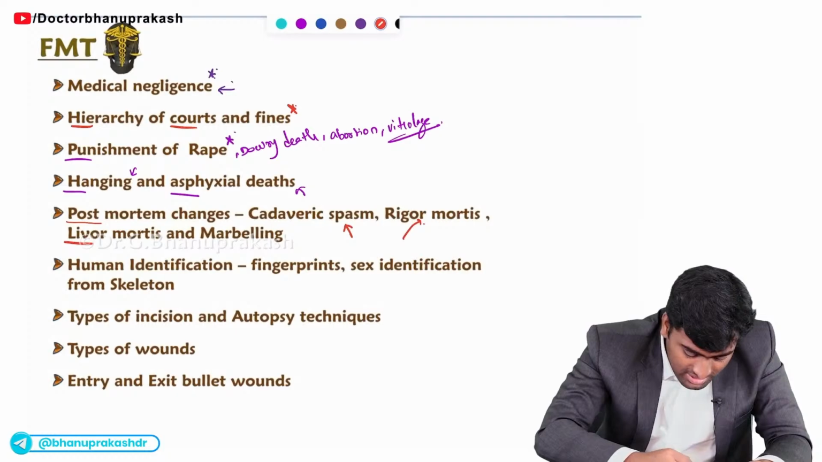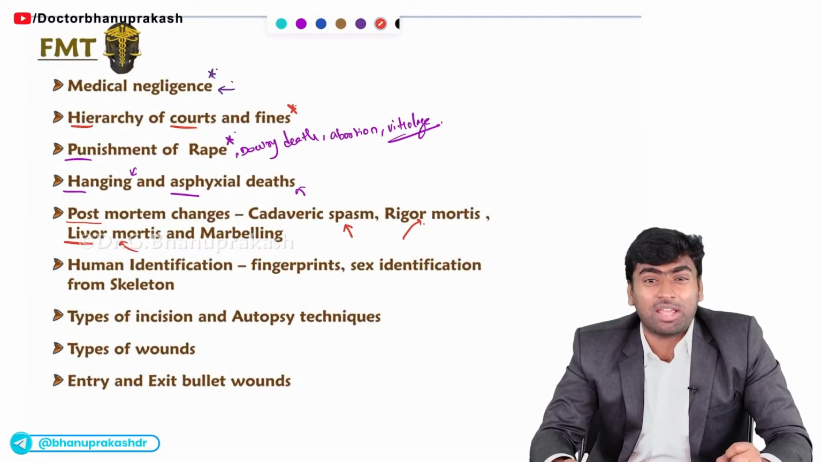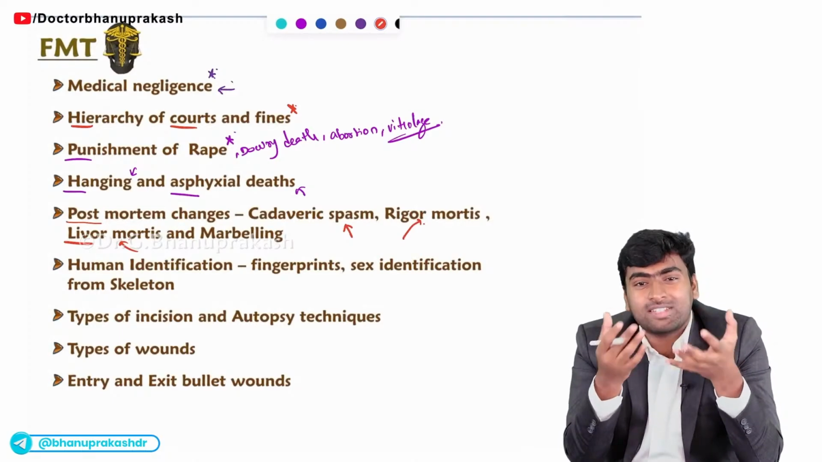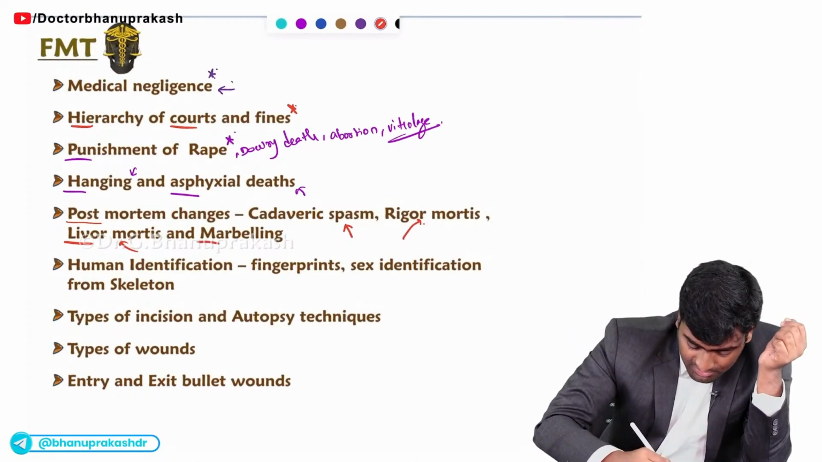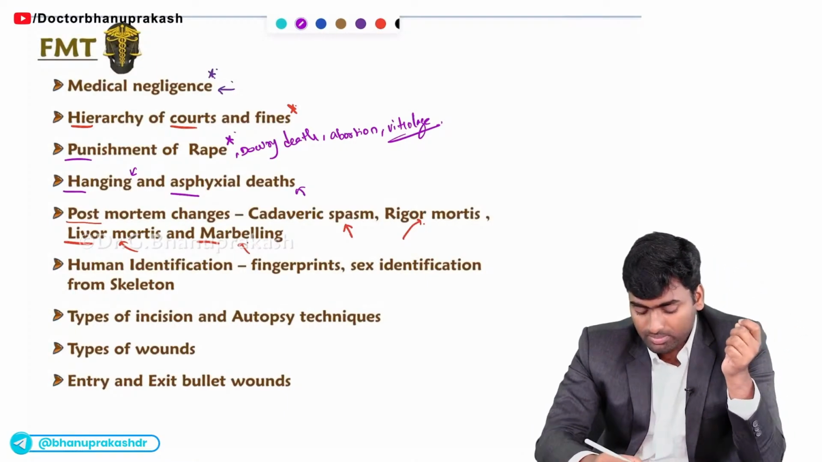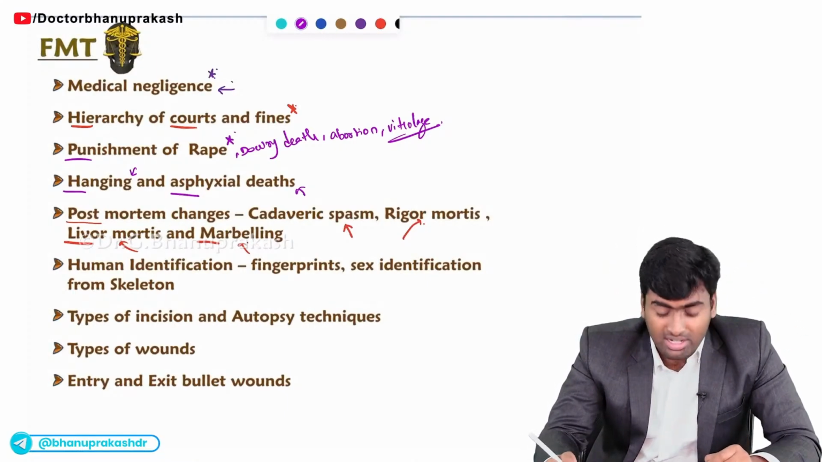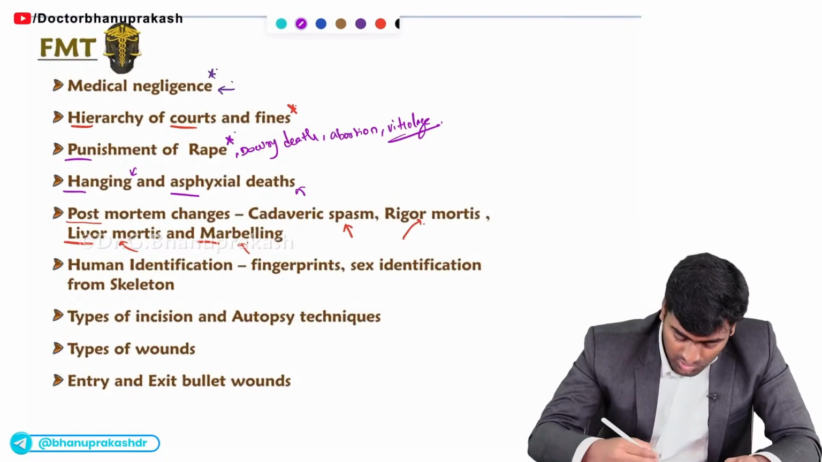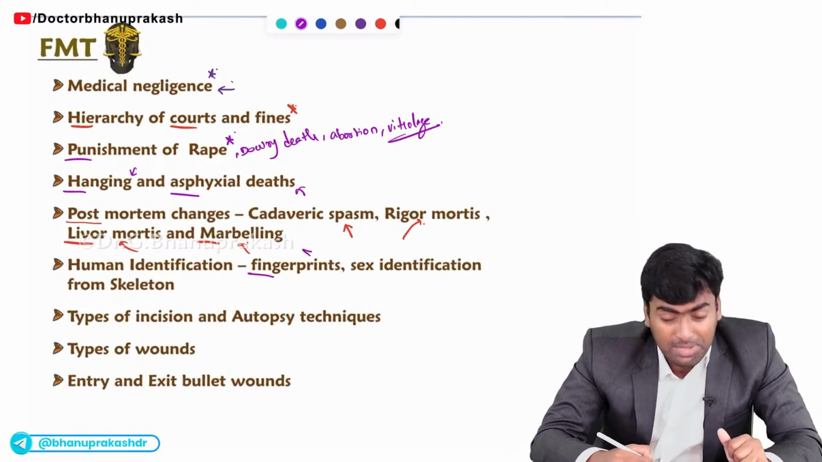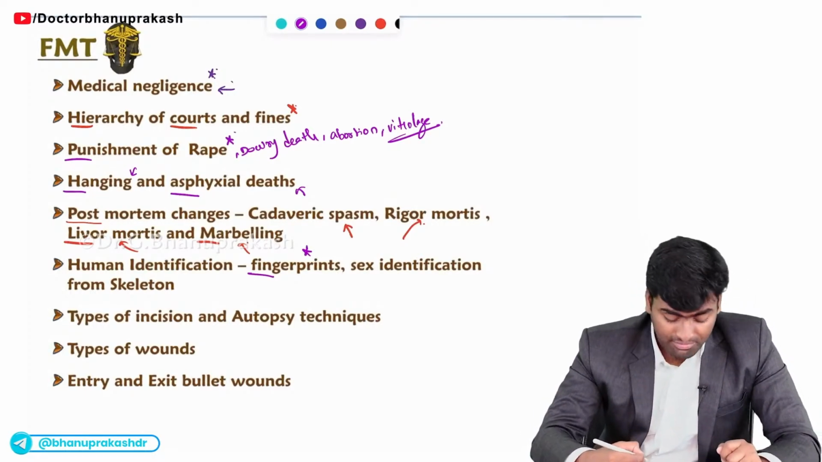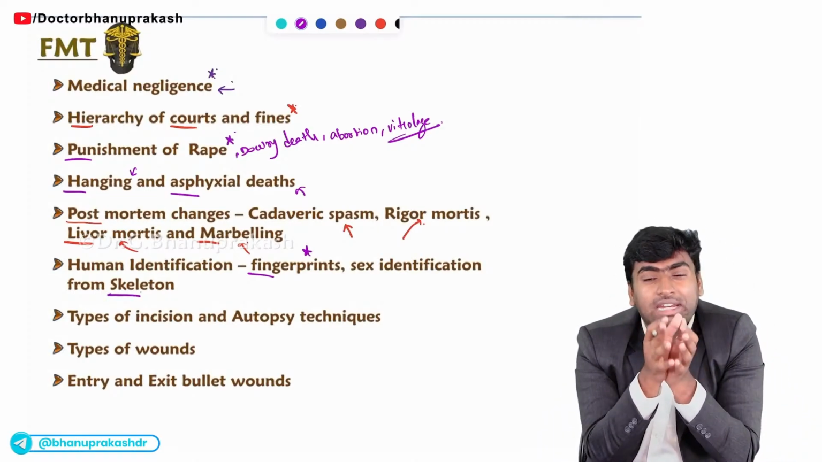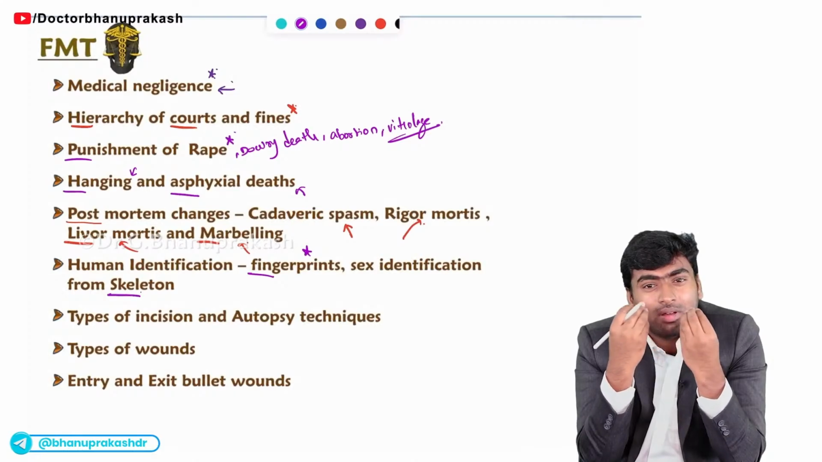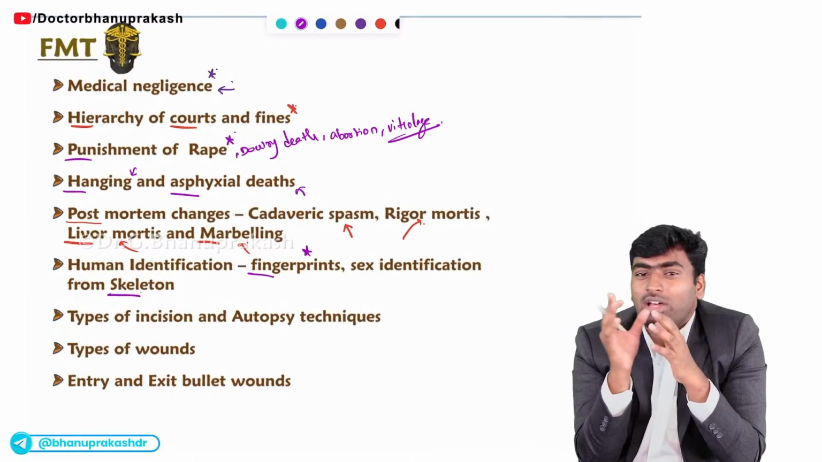And in livor mortis, they will ask at which time fixation occurs, or sometimes which of the following poisonings may lead to this kind of discoloration. Fine. And also the changes of marbling. Now the patient has died, we did the examination, and now you need to identify who he is. So you need to know about fingerprint types and sex identification from the skeleton. What methods will you use to identify the skeleton, or what changes will you see from a female to a male skeleton.